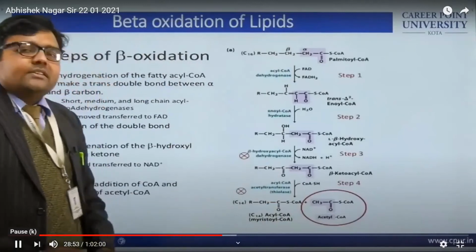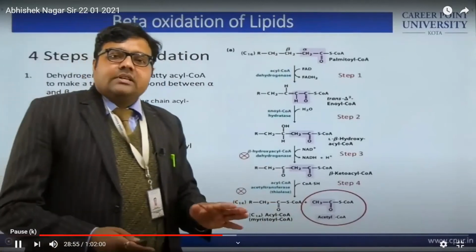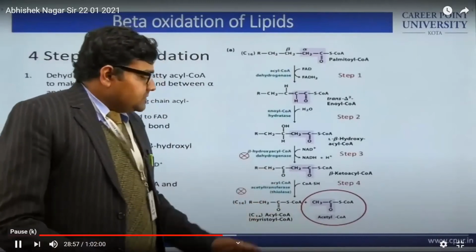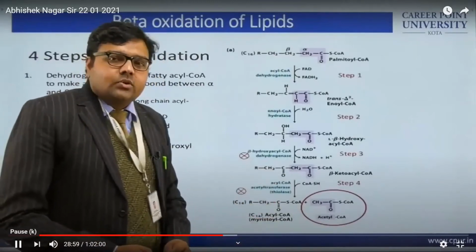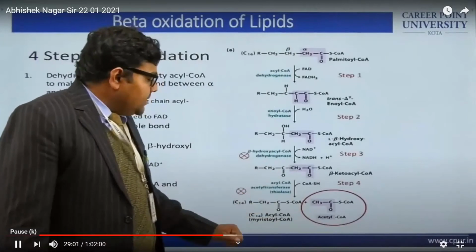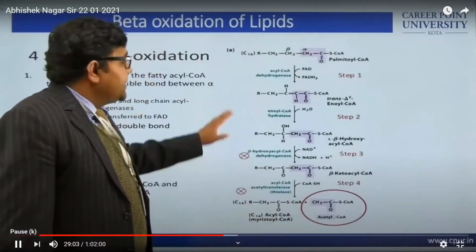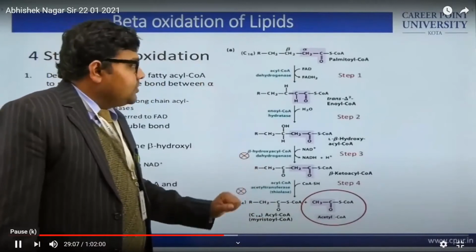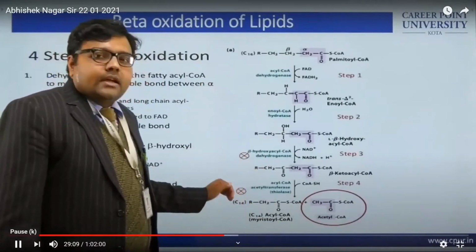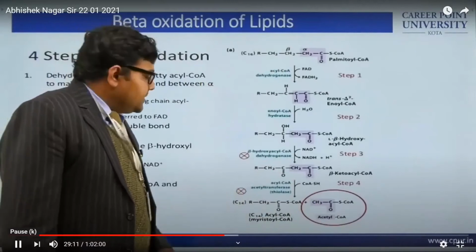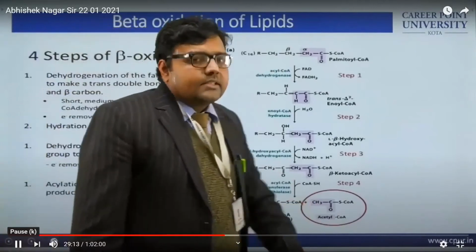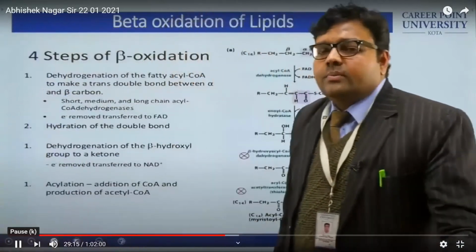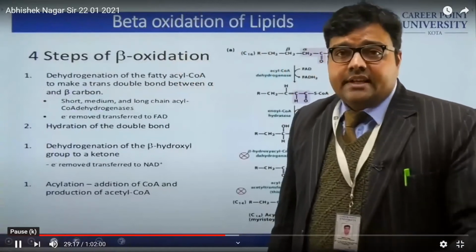The final step is the breakdown of this chain into acetyl CoA and the remaining part. For example, if we are taking the 16 carbon chain, 2 carbon atoms have been removed as acetyl CoA, and the remaining 14 carbon chain is there. And this acetyl CoA is going to participate in the citric acid cycle.